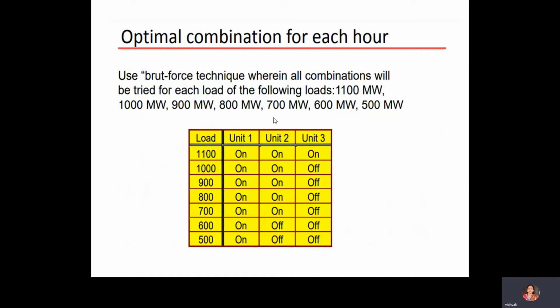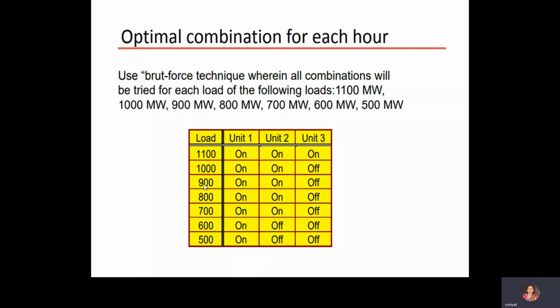Next we shall see about this. If the load, the demand, is 500, which unit will you use? Unit 1 is enough. They will turn on unit 1 and shut down units 2 and 3. Next, when we want 600, unit 1 will be on, and units 2 and 3 will be off. Similarly, for 700, unit 1's maximum is 600, so next they will turn on unit 2 also.